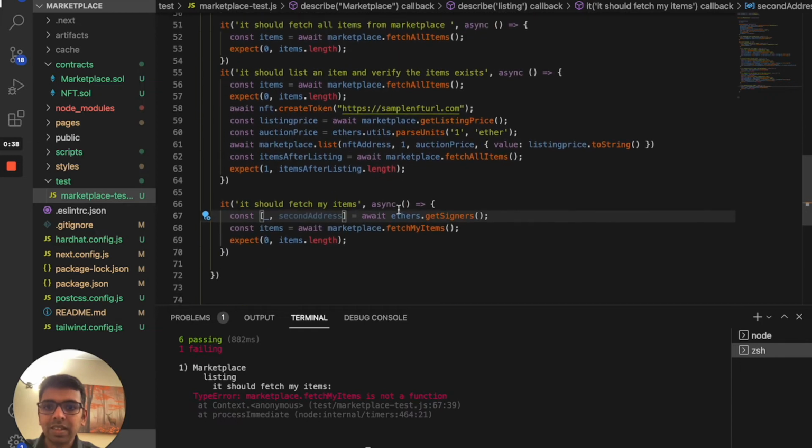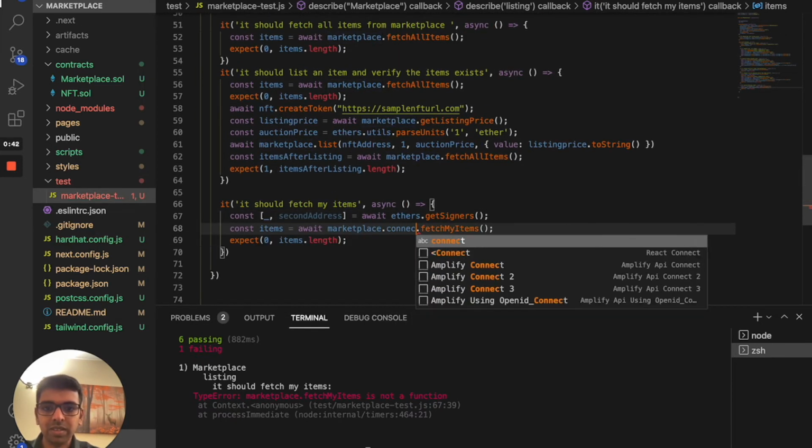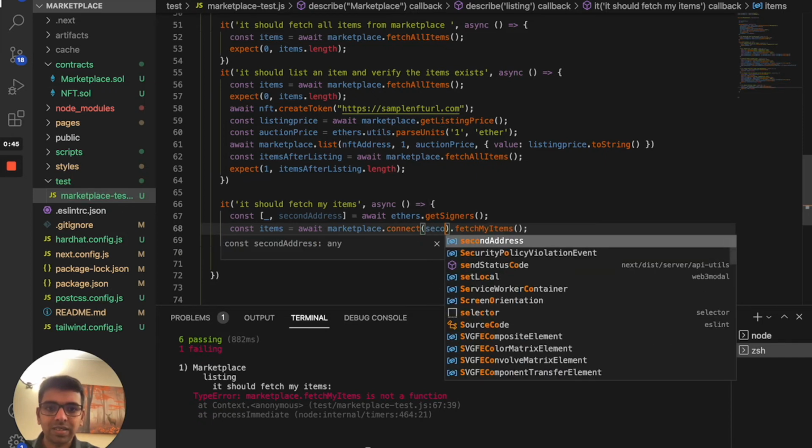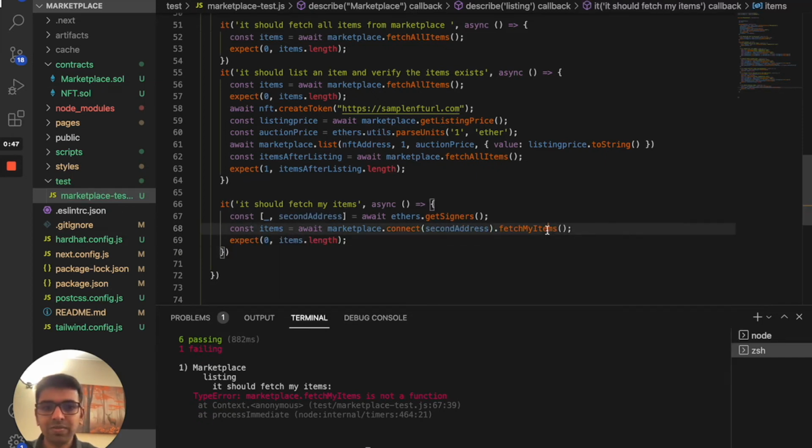And then we want to connect to the marketplace with that second address, then do the fetch my items. In this way, when we write the function, we can use message.sender. That message.sender address will be the address of the user, so we can make sure that we are fetching NFTs that belong to that user.